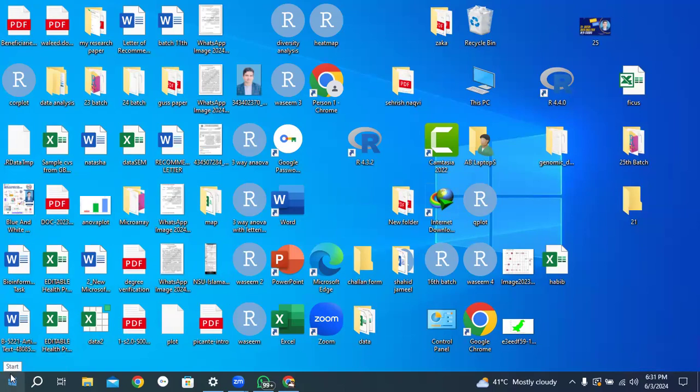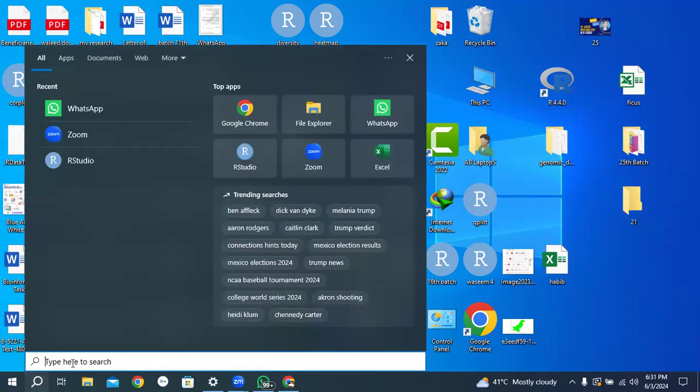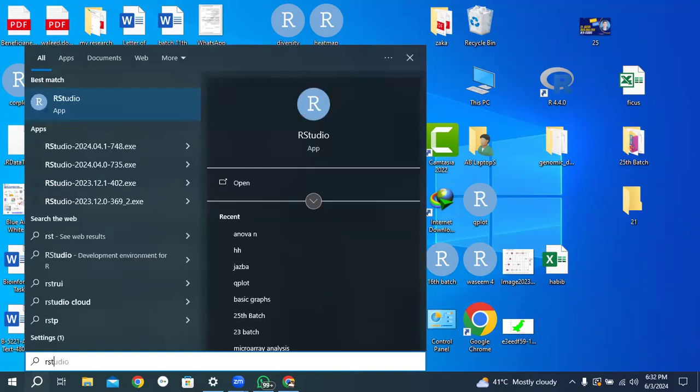Here is the start button, and with the start button there is a search bar or search box. Click on this button. You will get a list of installed programs. If you do not find it, you need to click on the search bar and type RStudio. When you type RStudio, you will get the RStudio icon. So click on this RStudio app.